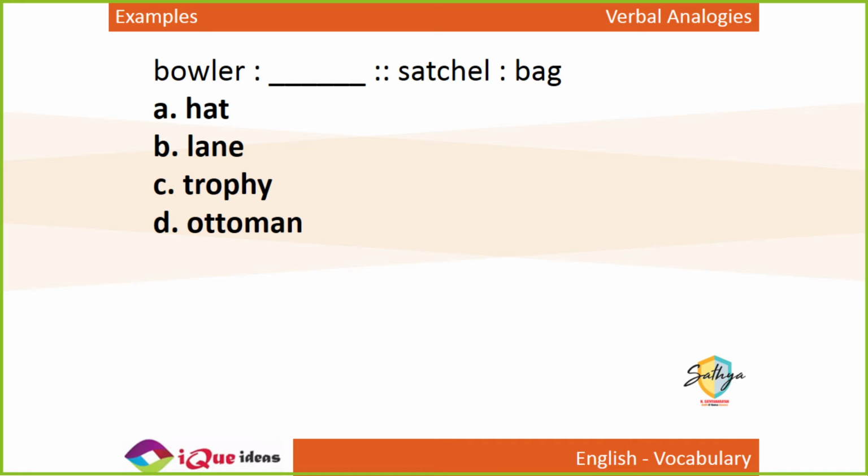Now, bowler is to dash as satchel is to bag. Yes, Khushi, checkmate is a move in this. So swing could be a move possible. Bowler is to dash as satchel is to bag.